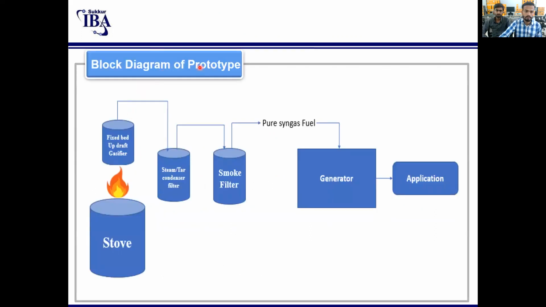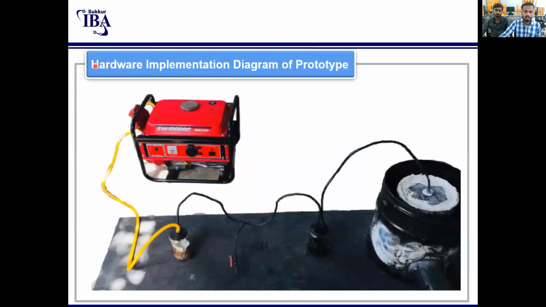Block diagram of prototype. This is the block diagram explaining our prototype. This is the stove to provide heat. This acts as a fixed bed updraft gasifier. From here, the produced gas goes to the steam tar condenser filter. Here, tar is trapped and steam is condensed, from where syngas moves to the smoke filter, where smoke is filtered from the syngas, and hence pure syngas fuel is obtained, which is given to the generator to run the application. This is the hardware implementation diagram of our prototype.